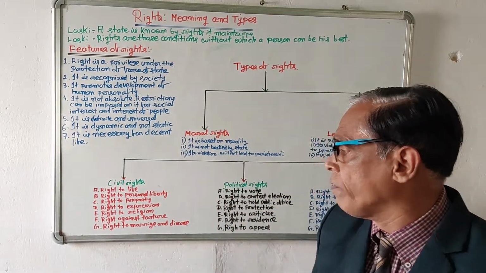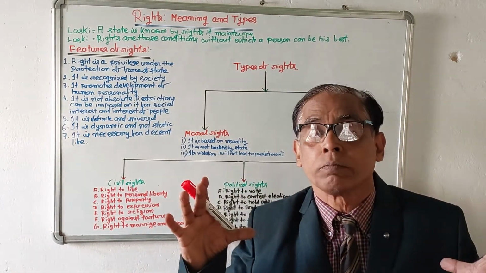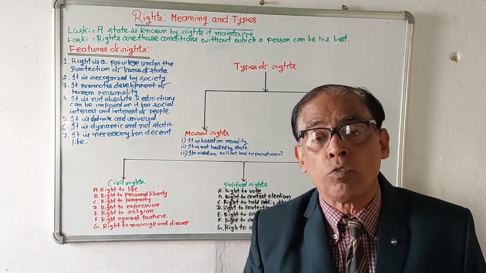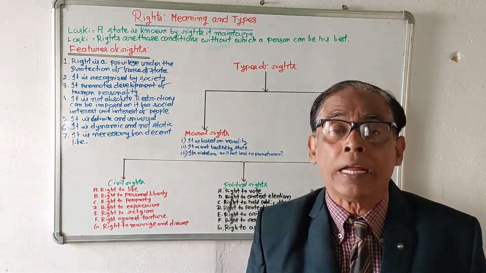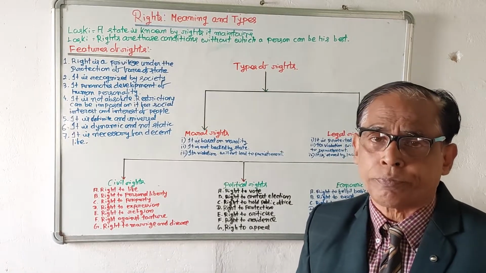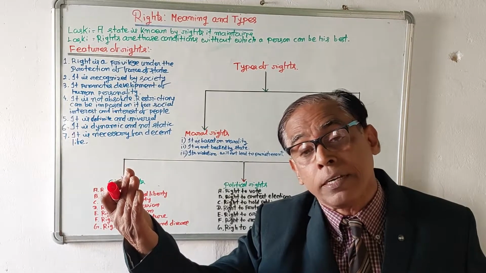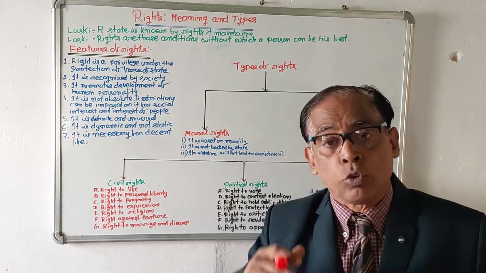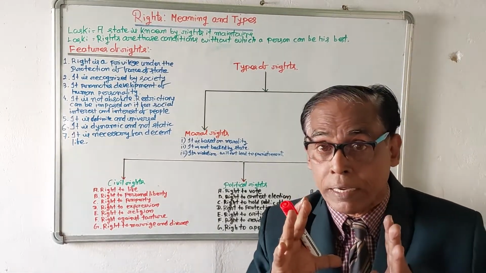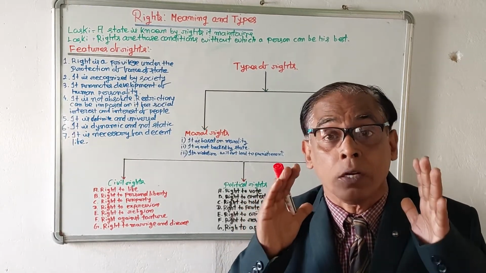And number 6, right against torture. No person can be tortured. No person will be exploited. If any person is exploited, he can complain to the state and the state will come forward. And finally, right to marriage and divorce. Every person has the power to choose his life partner. Every person has the power to give divorce to his life partner. So civil rights mean there are some rights which are very much essential for the people in order to lead